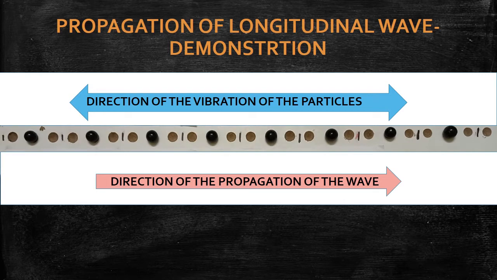For the propagation of the wave, energy must be given to the medium. Without energy, the particle cannot vibrate and the wave cannot be produced. Let us imagine I am supplying energy to the first particle. After supplying energy, what happens? The particle is displaced and comes to a new position, away from the equilibrium position, the mean position. Are you clear?